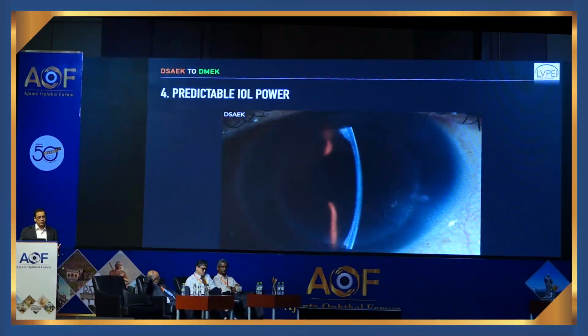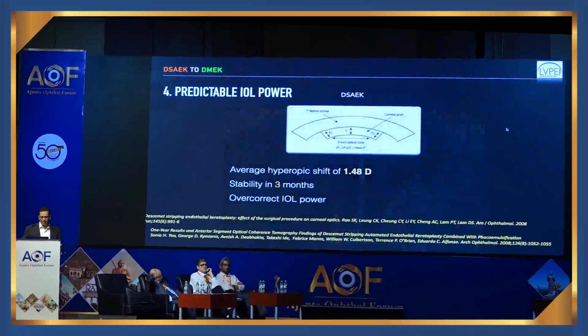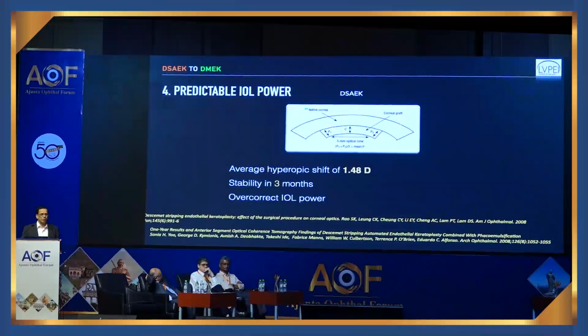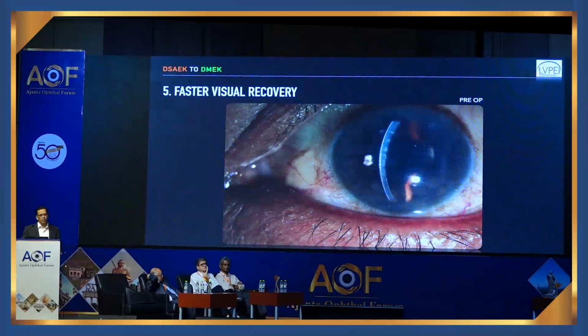The intraocular lens power, if you're doing a cataract surgery along with this surgery, is also much more predictable because in DSEK, the average amount of hyperopic shift is about 1.5 diopters, but in DMEK it is only about 0.5 diopters. Visual recovery also is much faster after DMEK.